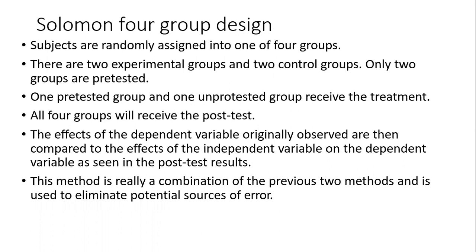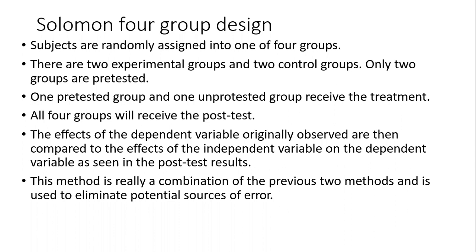Solomon four group design. Here subjects are randomly assigned into one of four groups. We are taking four groups here, and each subject is randomly placed in one of them. So there are two experimental groups and two control groups. Only two groups are pre-tested, not all. One pre-tested group and one unpretested group receive the treatment. All groups will receive the post-test. So simply, two experimental, two control.